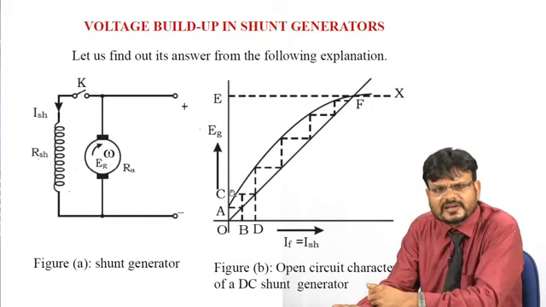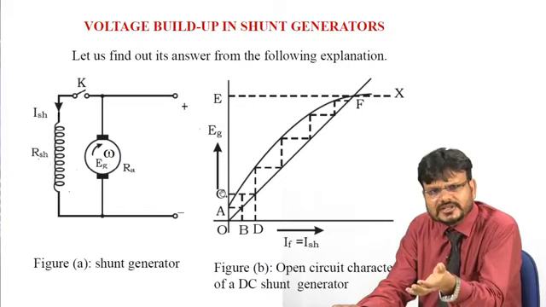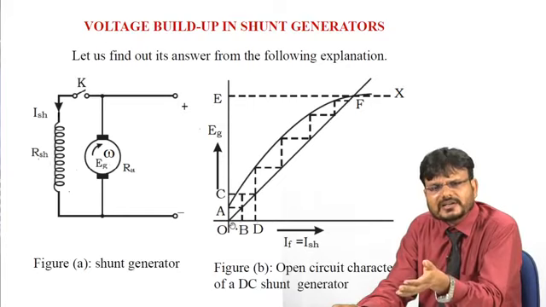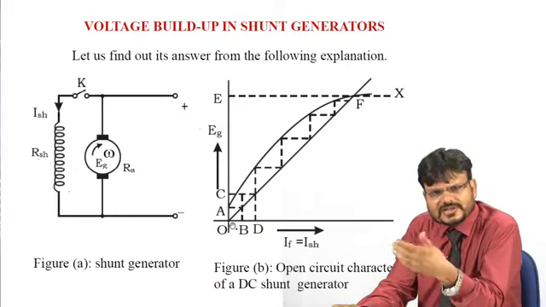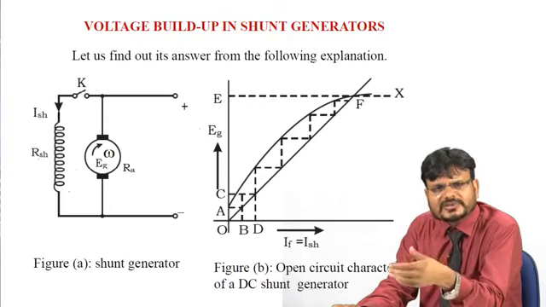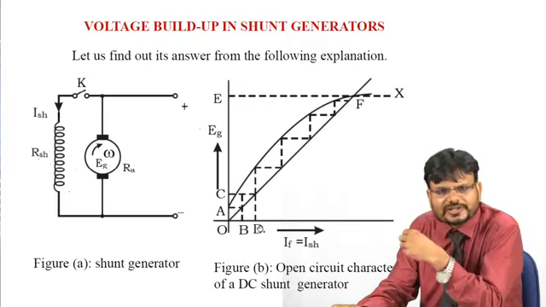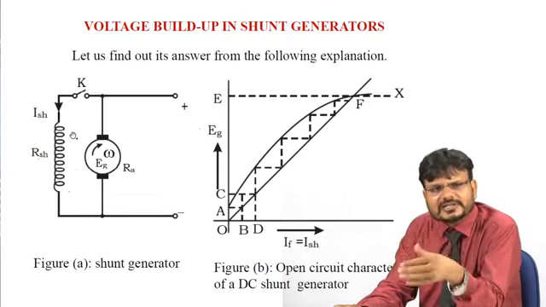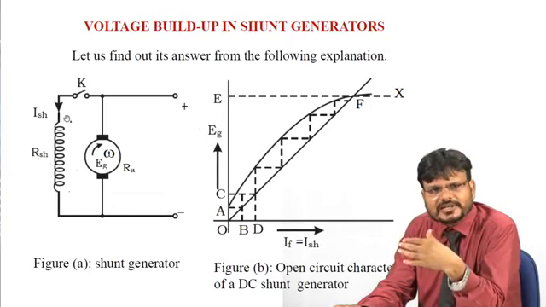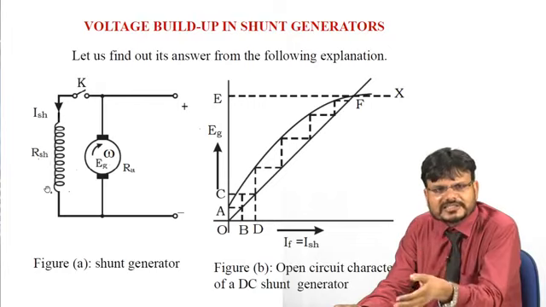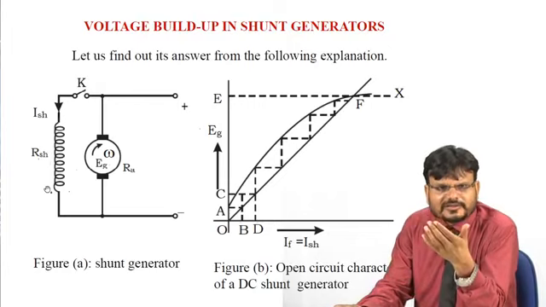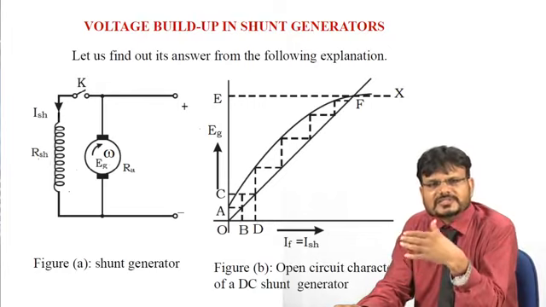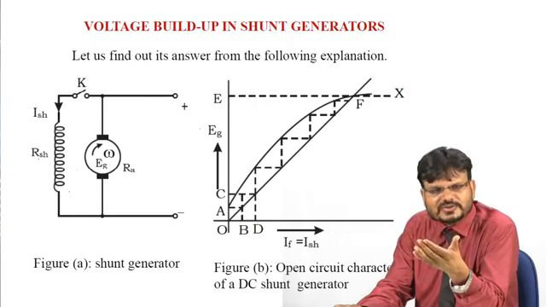Now due to this generated voltage OC, again current will start to flow, and the value of this current will increase, and that value is OD. Now again the value of the current flowing through the field winding is increased, so the field flux has also increased.